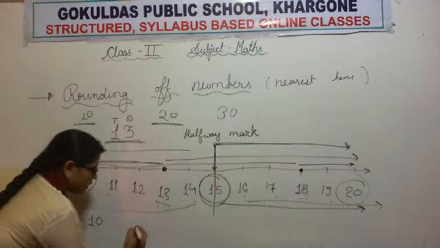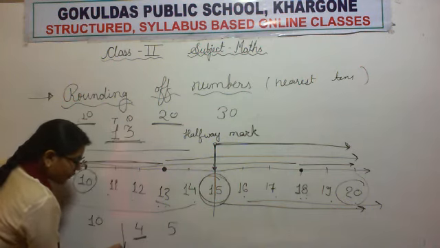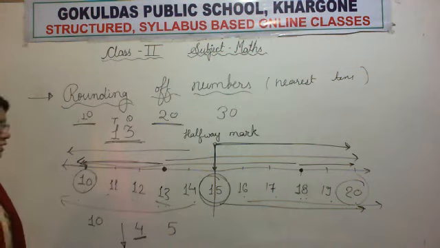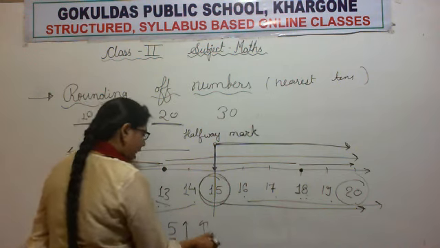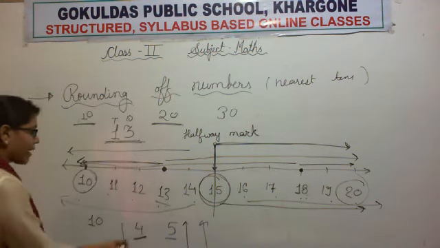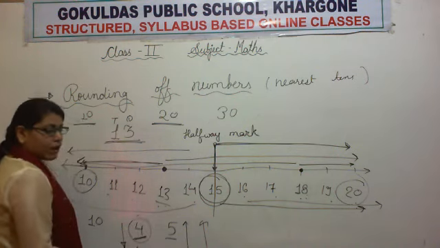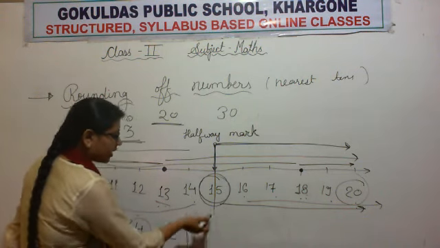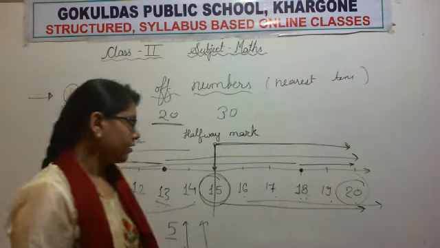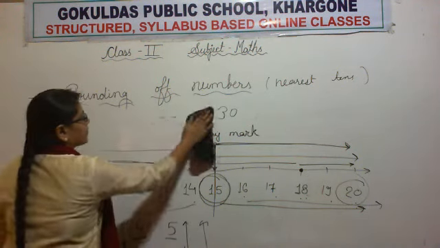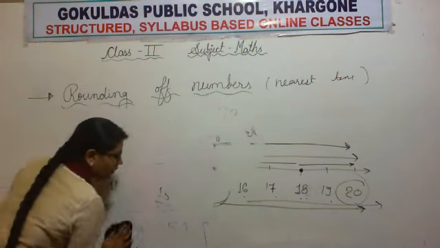Or, whenever we see the number 4 or lesser than 4, we will round down, and whenever we see the number 5 or greater than 5, we will round up. Okay, this is how we can round off to the nearest 10.